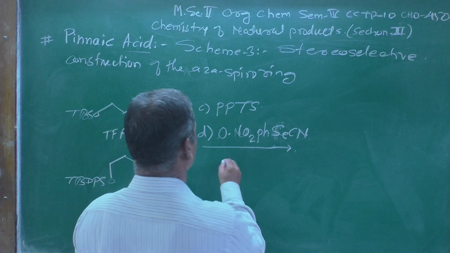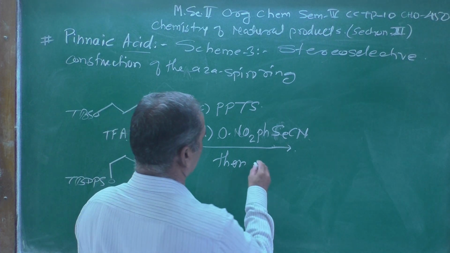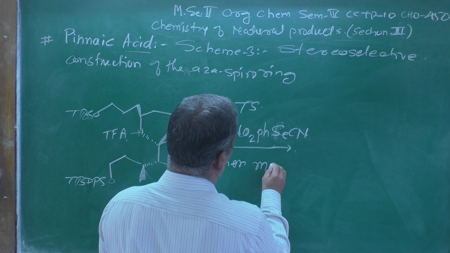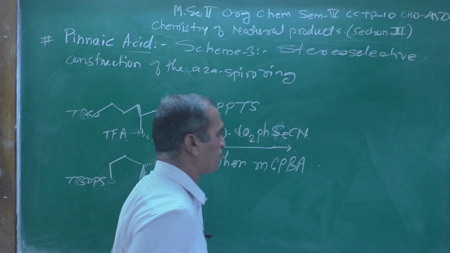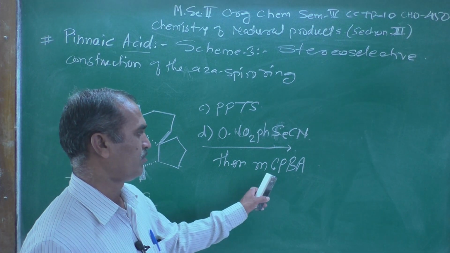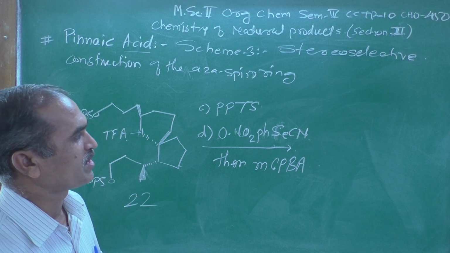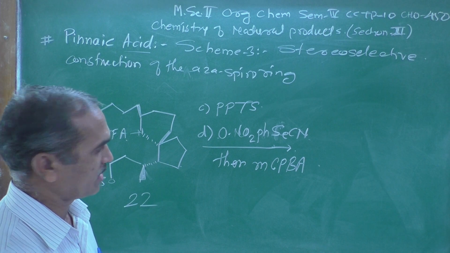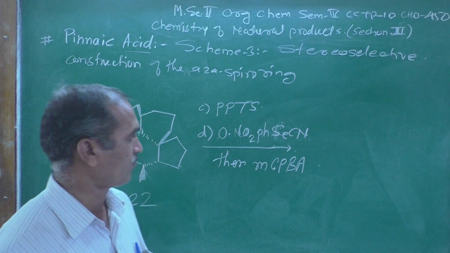After that, added meta-chloroperbenzoic acid, mCPBA. The full form of this is meta-chloroperbenzoic acid.